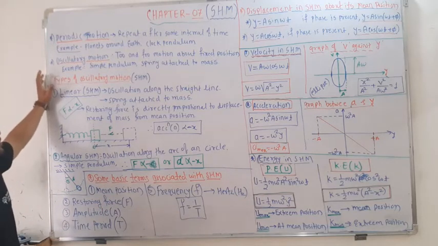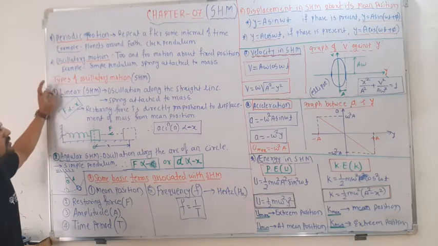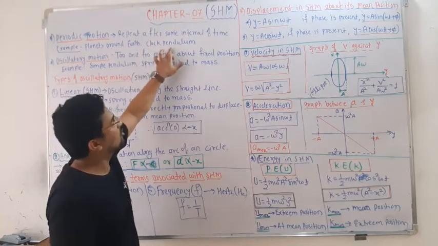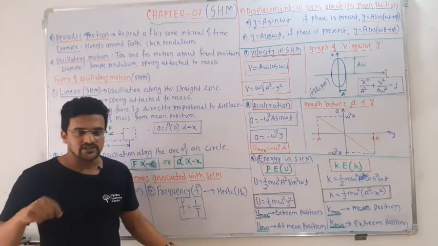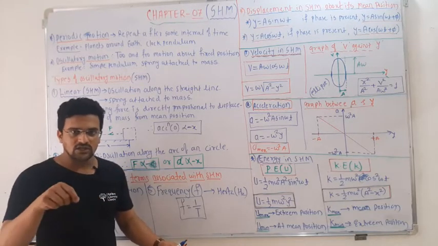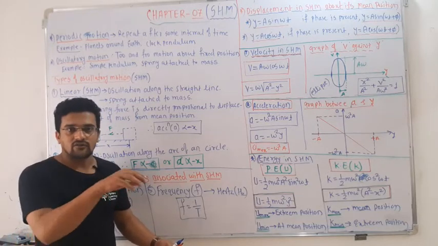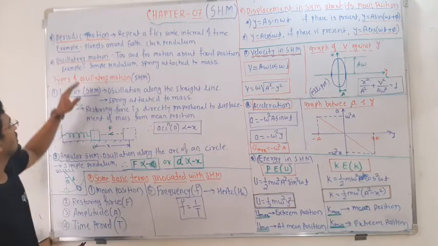So first we will start with periodic motion. Periodic motion is defined as the motion which repeats itself after some time. Examples are planets around the sun, the moon around the earth, or a clock pendulum. If you take the earth around the sun, after 365 days it completes the journey and again travels the same journey. That means the journey starts again after some interval of time. So that is the periodic motion.